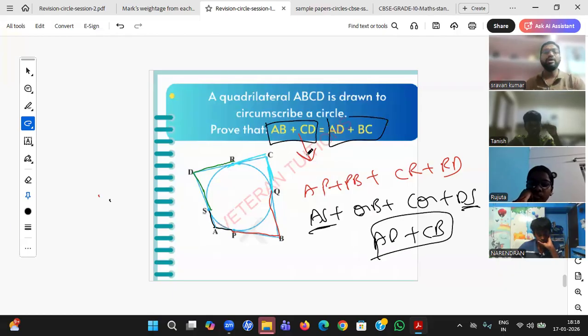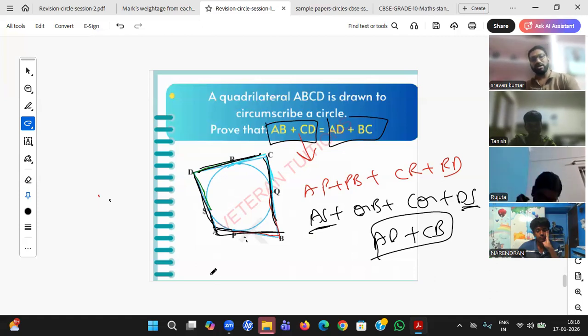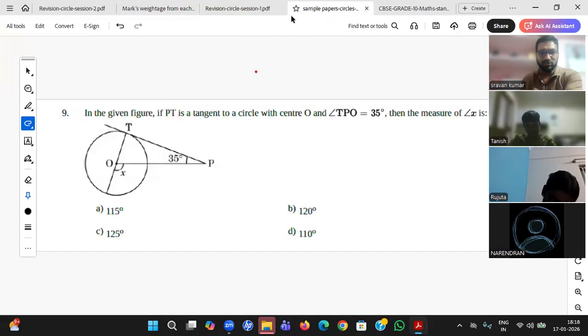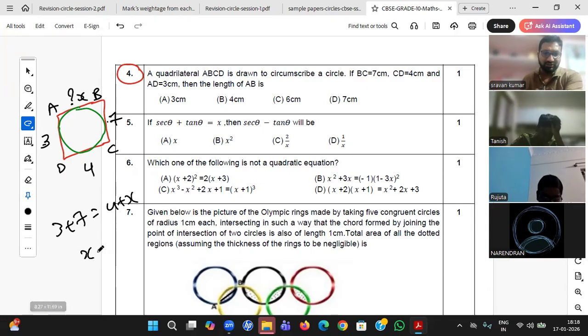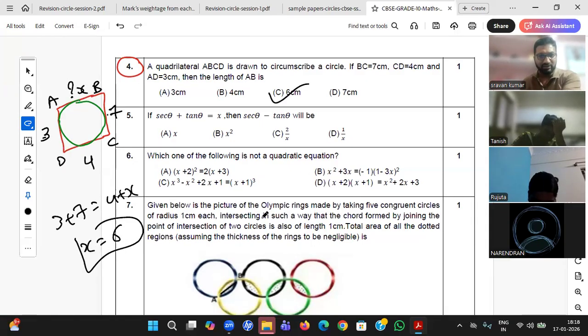So what you need to remember: whenever a circle is inscribed in a quadrilateral, the sum of opposite sides is equal. If you remember this, it is a very easy question. So 3 plus 7 is 10, equal to 4 plus x. So x equals 6 centimeters. That's fine, students. We have finished this.